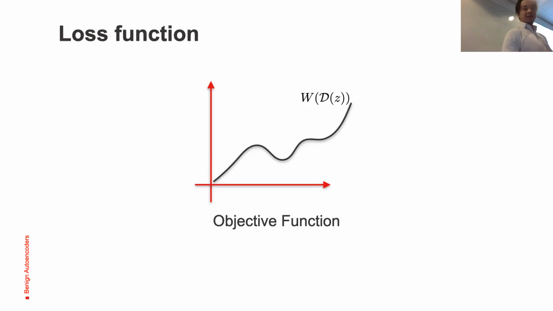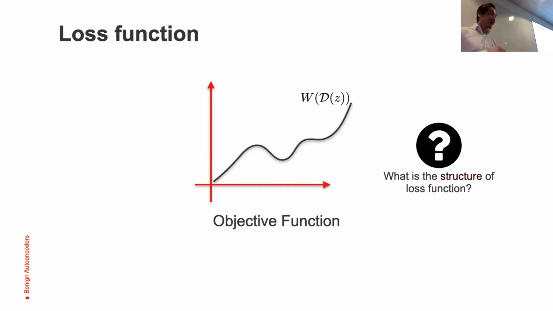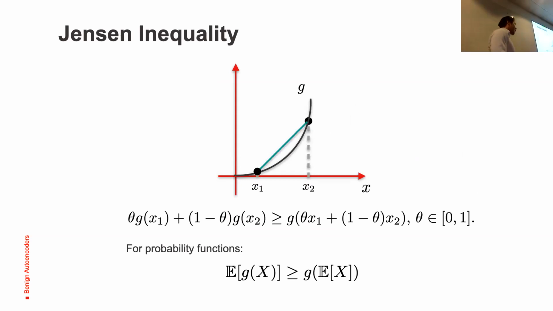Now we look at the loss function W evaluated at reconstructed data, and its shape is very important for us. What is the structure of this loss function? I will give a quick reminder about Jensen's inequality and its nice properties. If we have a convex function G, and we take two points x1, x2, the convex combination of the function evaluated at the two points will always be bigger or equal to the function evaluated at the convex combination of the two points.